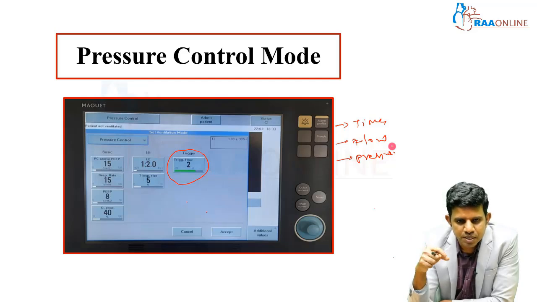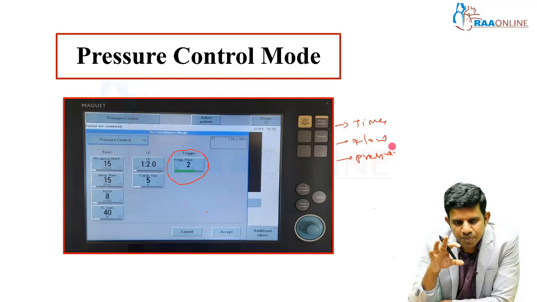If it is the other way around, the patient is taking a spontaneous breath, that is called an assisted breath. The ventilator will assist the patient's inspiratory effort. Whenever the ventilator finds a patient inspiratory effort, the ventilator will give the breath. So how does the ventilator identify that the patient is taking a breath? Based on the pressure and flow change in the circuit, the ventilator detects it. So the patient is taking a breath, so it will give the breath. If the ventilator gives the breath based on the flow change, it is called flow trigger. If it gives the breath based on the pressure change in the circuit, that is called pressure trigger.